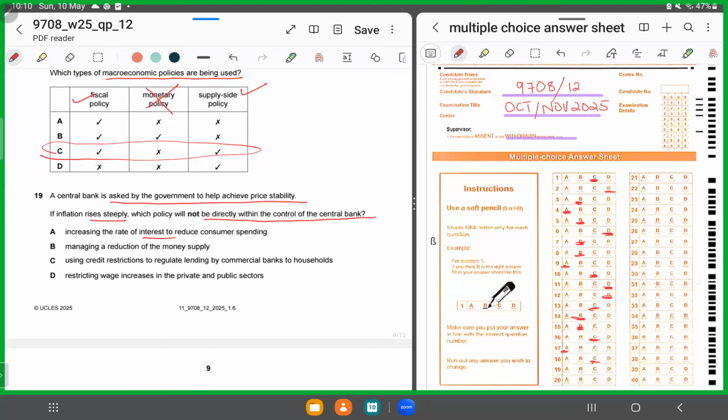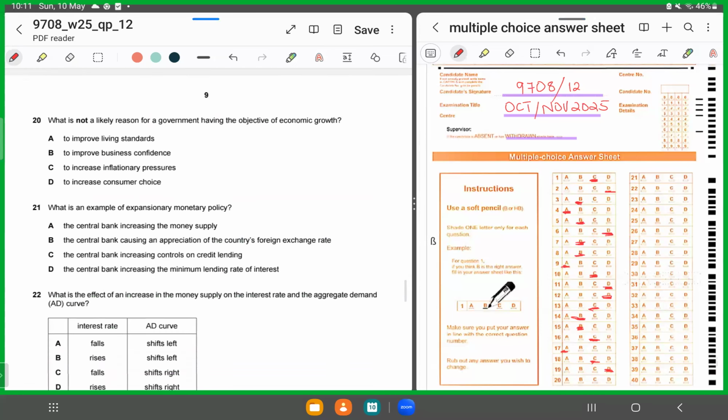Increase the rate of interest, that it can do. Manage a reduction of money supply, again that it can do. Use credit restriction to regulate lending by commercial banks to households, that it can also do by imposing a limit that households can borrow from banks. It's option D, that it cannot talk about restricting the wage price spiral in the private and public sector. So for 19, we'll shade in D. That's not in the hands of the central bank. A, B, and C can all be controlled by a central bank.